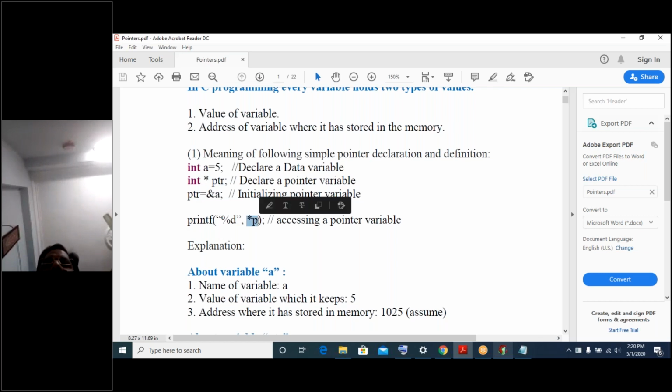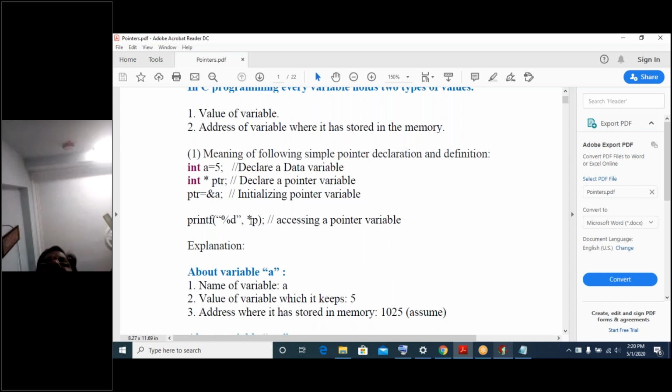Simply what we said. See, just a small mistake is there. Star p we said, but instead of p, what we have to indicate is PTR. It is a general variable name. You can define anything, PTR, PTR1, whatever it is. It's a user defined variable name.